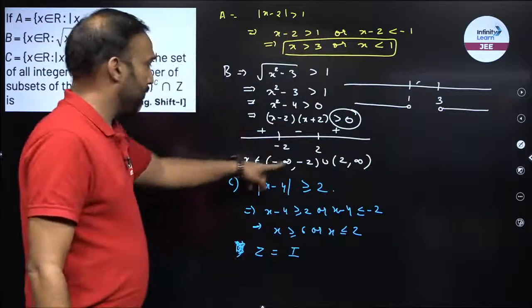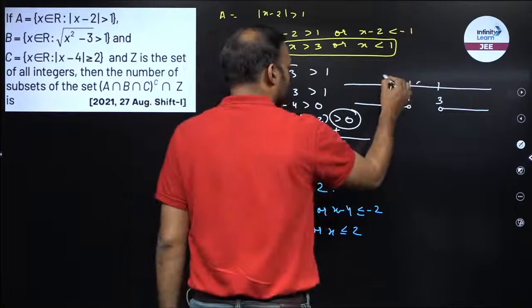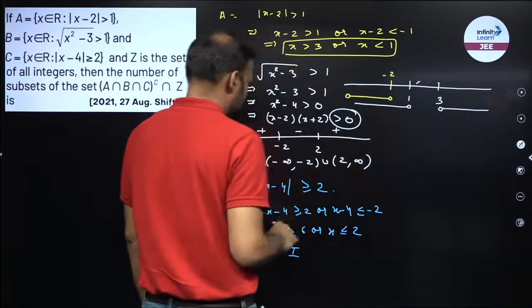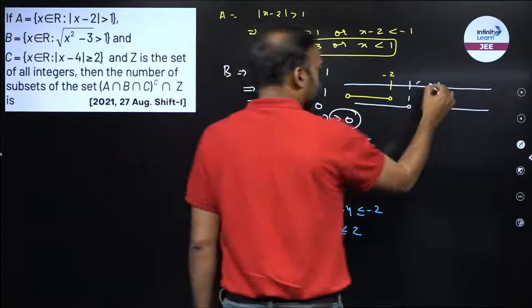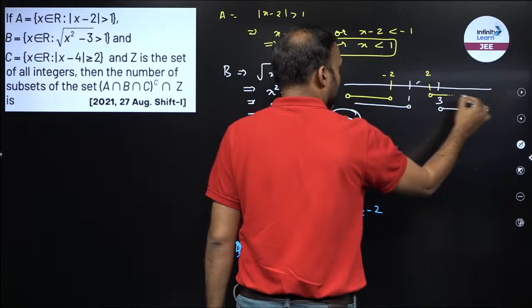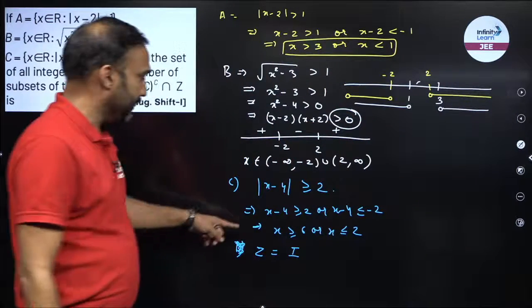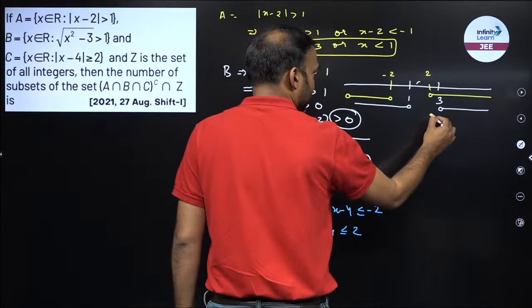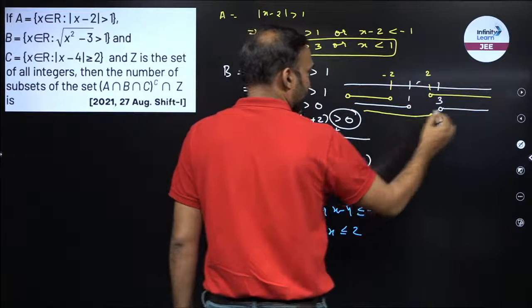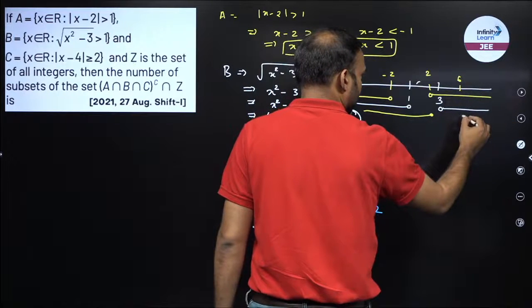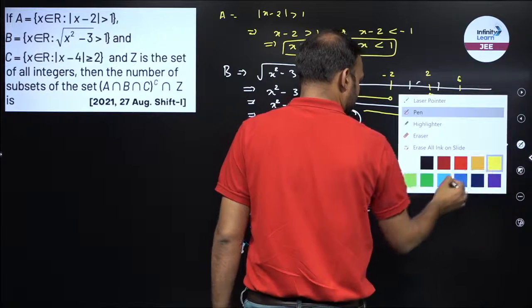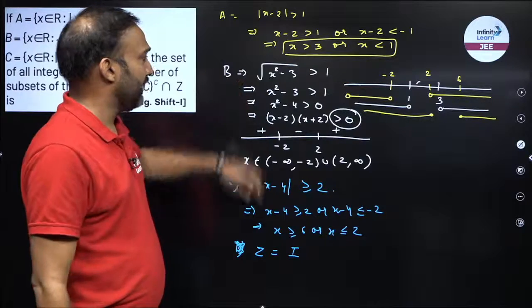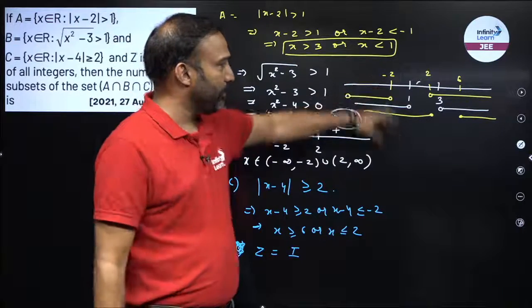Now what is B? B is minus infinity to minus 2, right? And then 2 to infinity. What is C? Less than 2 and larger than 6. D is integers. So first I will find out A intersection B intersection C. So the intersection of all the three lines.